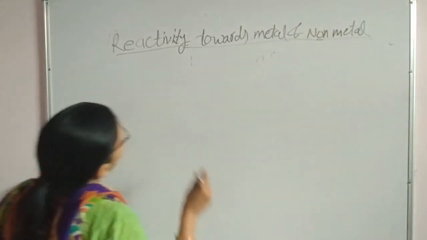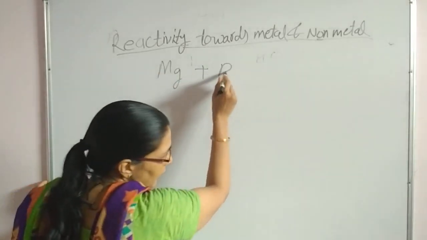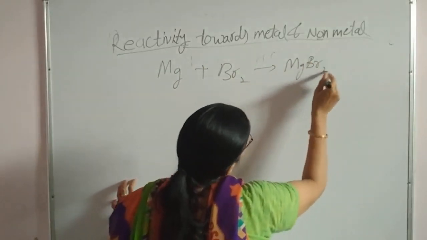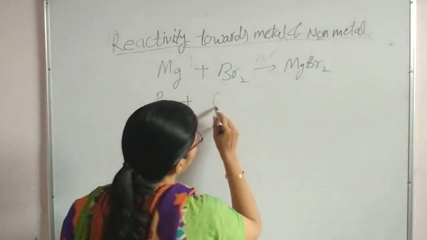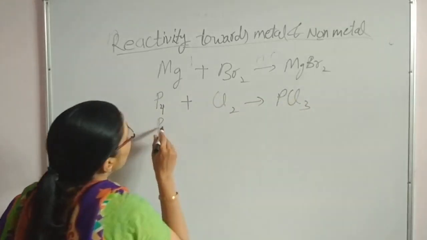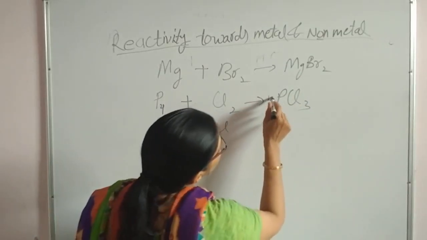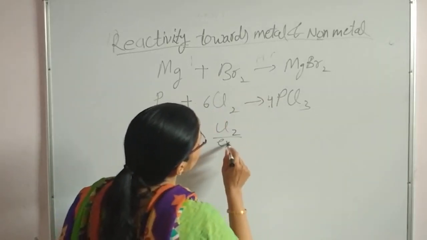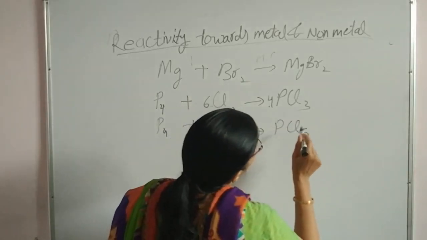To understand this, we can have the reaction of magnesium when treated with bromine. There will be formation of MgBr2. In the same manner, this phosphorus element when treated with chlorine, there will be formation of PCl3. If chlorine is taken in excess, for balancing, Cl2 in excess is taken, then there will be formation of PCl5.